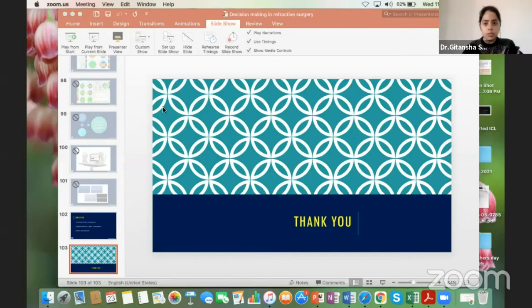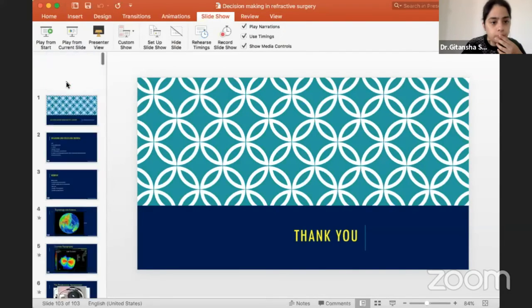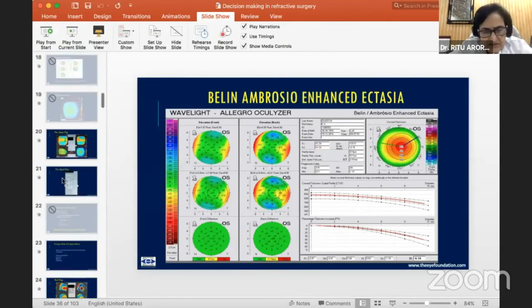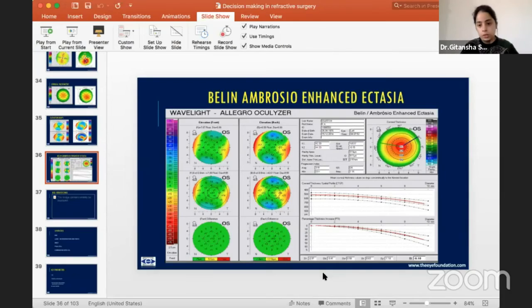Is it visible? I can't see it. Yes, the screen is visible. Yeah, I'm somehow not able to see my own screen. Just a moment. Yes, I'm just opening the... Yeah, this slide is already there. Oh yeah, wonderful. If you don't full screen.